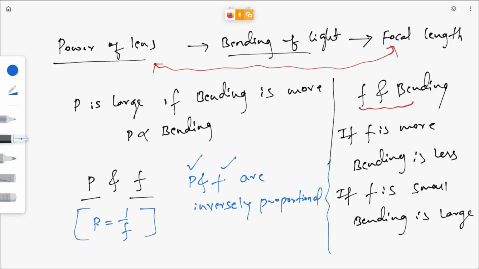Power and focal length are inversely proportional. So P is equal to 1 by F. So how do we find the power of a lens? Reciprocal of the focal length of a lens, right? Make a note fast, make a note.